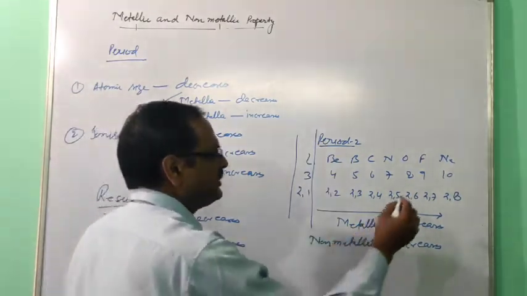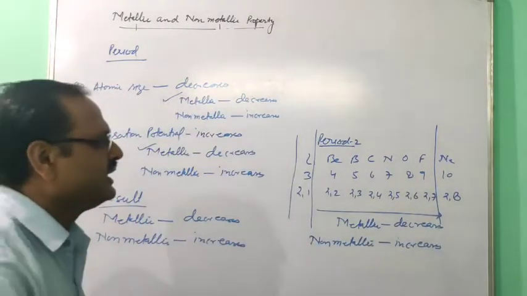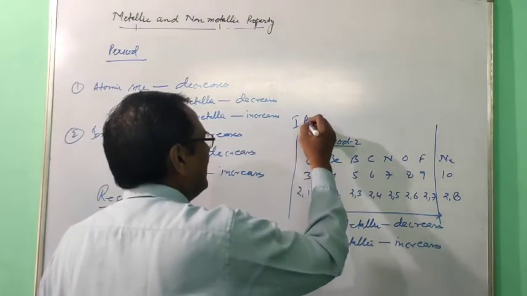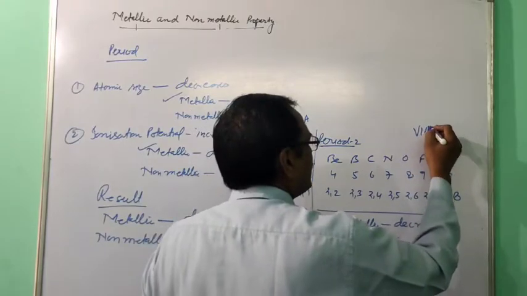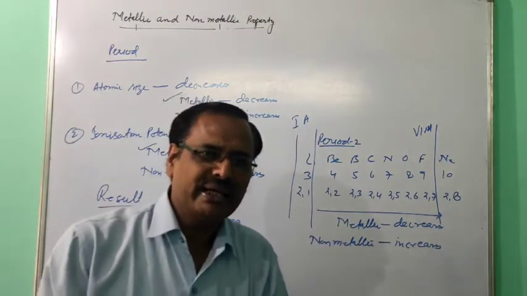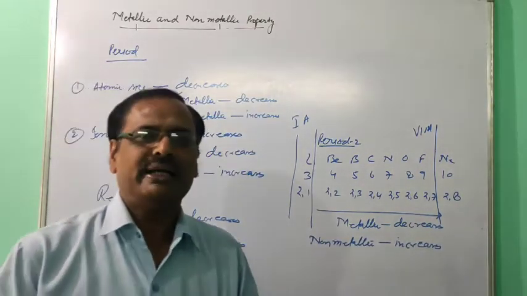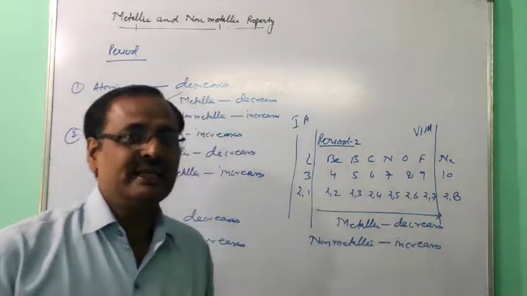So now the question for you, in period 2, most metallic element. One more thing I want to tell you, that you should go up to the halogens only. This is the first A and that is 7A. No need to consider the noble gases because they are coming in different categories. You know that elements are classified in 4 categories: metal, non-metal, noble gases and metalloid.